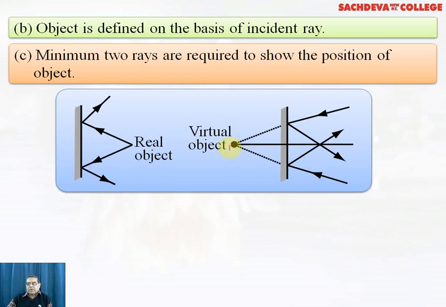So their direction of propagation changes. In another figure, towards the right side, we find again that incident rays are moving towards the plane surface, and from there they get reflected in the same medium. If we extend the incident lights backward, the point where they meet is called the virtual object.